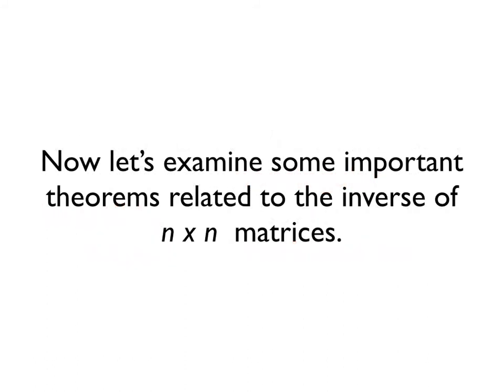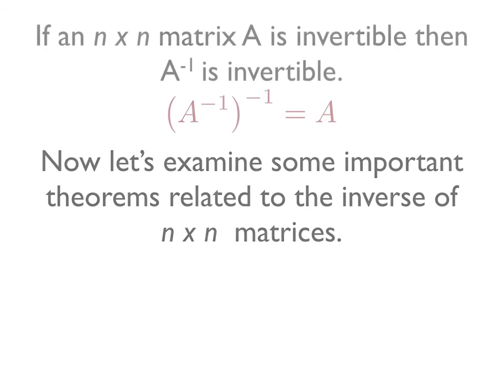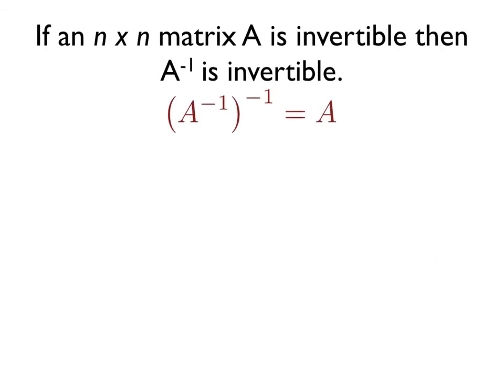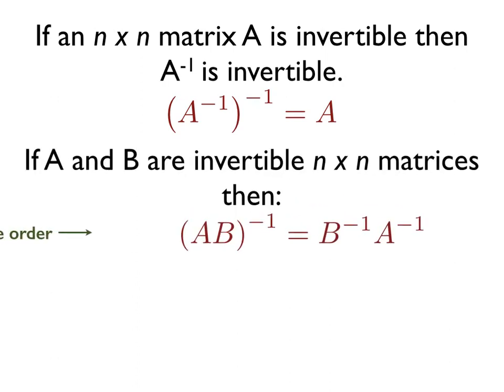So now let's examine some important theorems related to the inverse of an n by n matrix. The first theorem we're going to look at is if an n by n matrix A is invertible, then A inverse is invertible. Namely, the inverse of A inverse is A. So if A has an inverse A inverse, then A inverse must have an inverse as well, which is A.